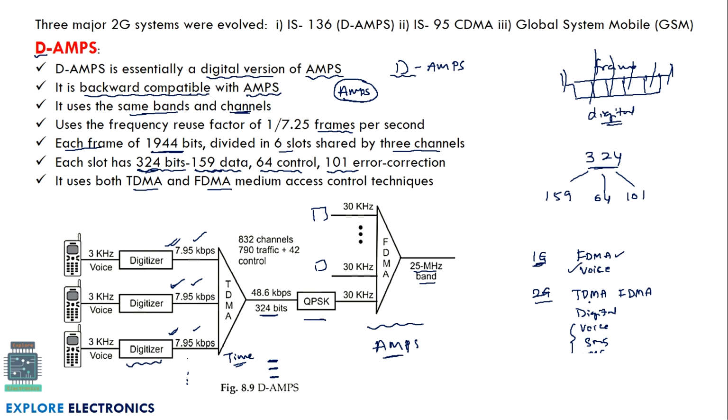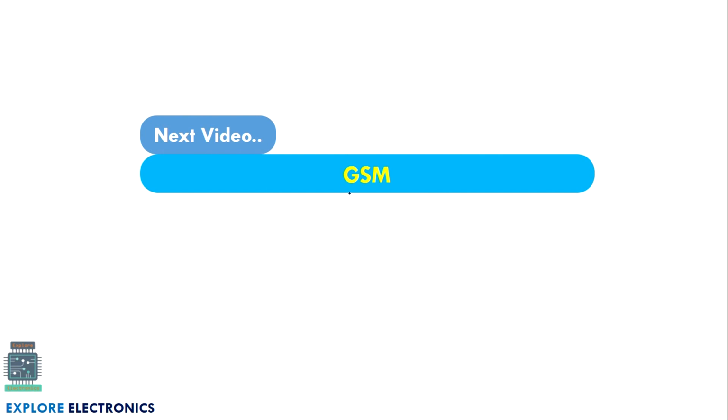1G uses FDMA, while 2G uses TDMA as well as FDMA. And besides DAMPS, the other two techniques we will discuss are CDMA as well as GSM. In the next video, let us see what GSM is and how 2G actually uses the concept of GSM for mobile communication.